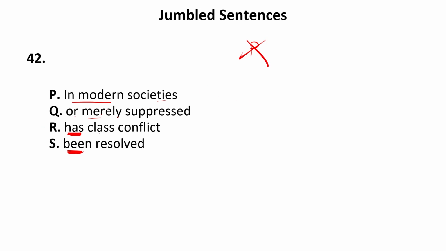Now, Q cannot begin the sentence. R, has, can begin the sentence, but it should be an interrogative structure or interrogative sentence. So let us take R as the first sentence. Has class conflict in modern societies been resolved or merely suppressed? So this will be the question. So after suppressed, there must be a question mark, which is not written because punctuation sometimes is not followed.